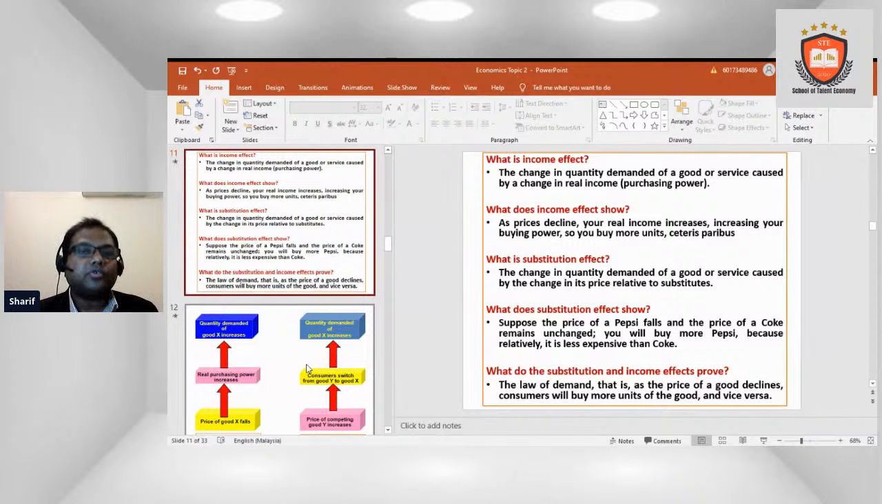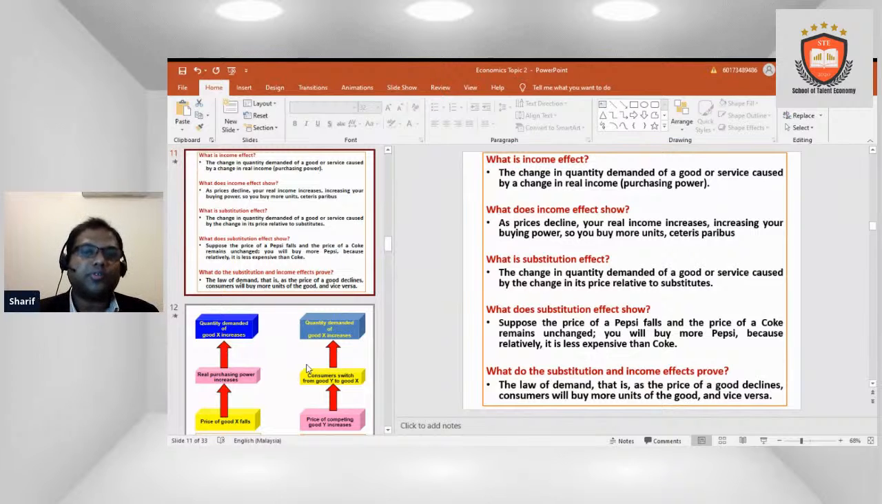What does the income effect show? As the price declines, your real income increases, your buying power increases, so you buy more units. In the present situation, as people's income is decreasing now in the COVID period, our income also decreases in many parts.